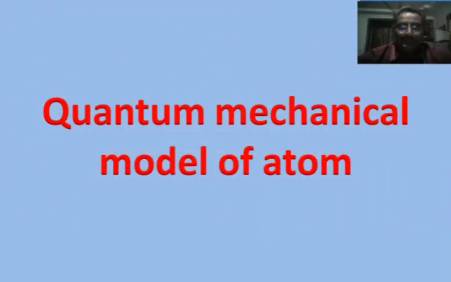Today's topic is the discussion of the quantum mechanical model of the atom. In the previous classes, we discussed Niels Bohr's atomic model. Bohr's atomic model could not explain certain facts. It cannot explain the wave nature of electrons proposed by de Broglie and the uncertainty principle proposed by Heisenberg also.